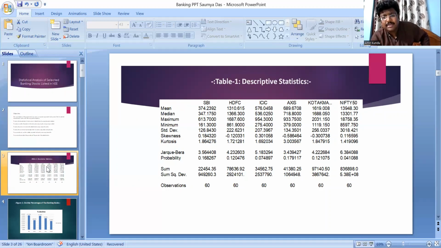In this section, I would like to mention one thing: the data have been collected from the official website, the range of the data is 5 years, and it is monthly data, from 2018 up to 2023.